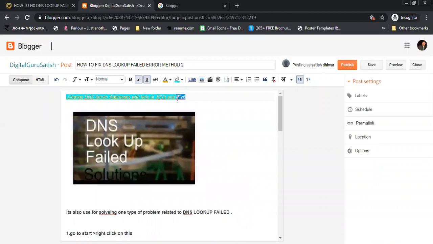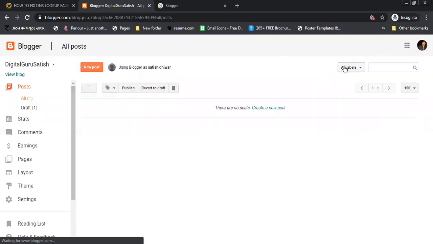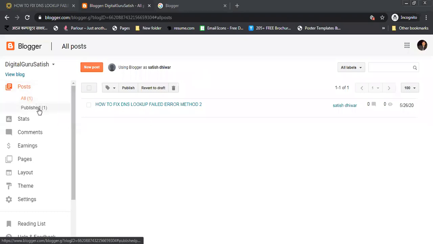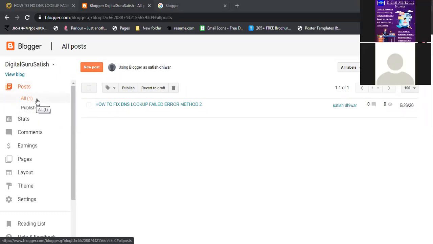You can see here if I do anything, it will save automatically. If I erase 6 and after that I type 6, you can see here in the saving position what happened, it is saving. Now I am publishing this post, and when you publish your post you can see here that your post is published and there is one published post available, only one post you have available.